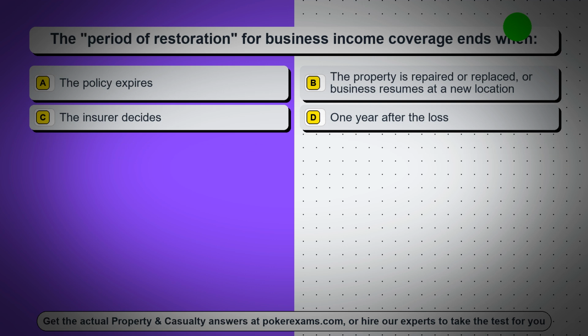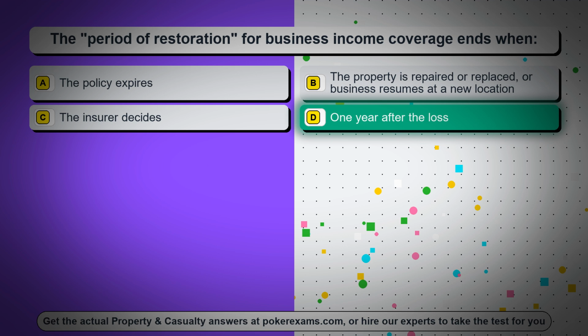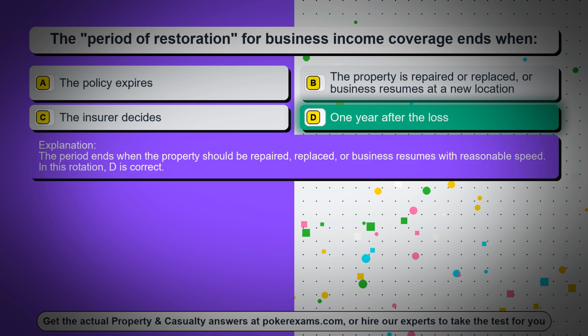Question 11. The period of restoration for business income coverage ends when option A, the policy expires, option B, the property is repaired or replaced, or business resumes at a new location, option C, the insurer decides, option D, 1 year after the loss. The correct answer is option D, 1 year after the loss. The period ends when the property should be repaired, replaced, or business resumes with reasonable speed. In this rotation, D is correct.